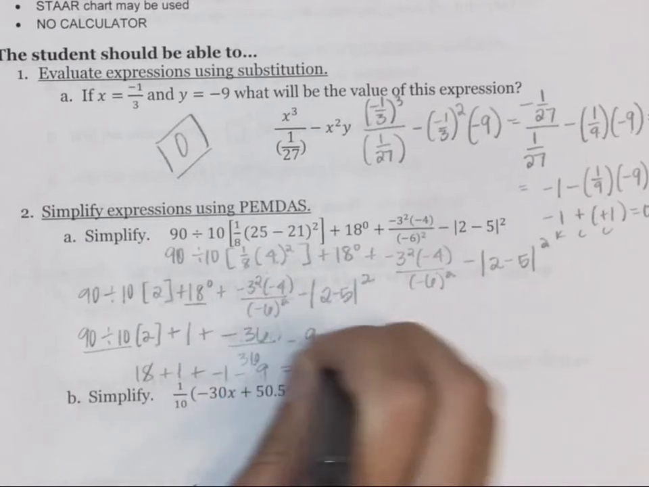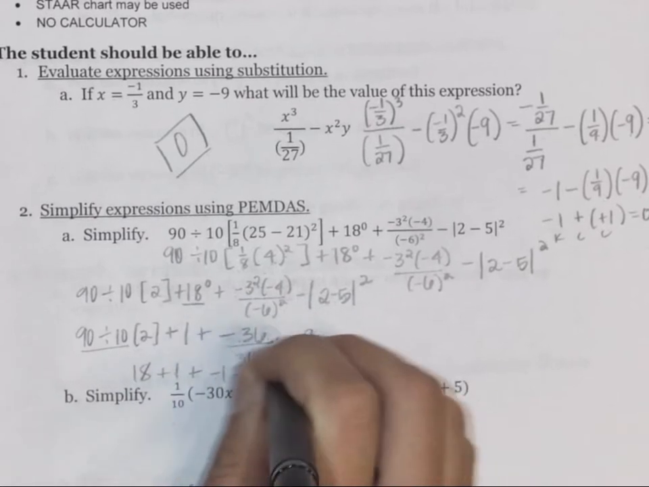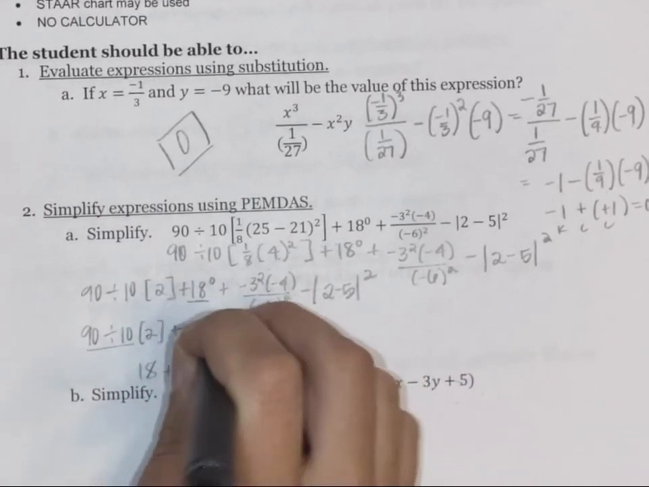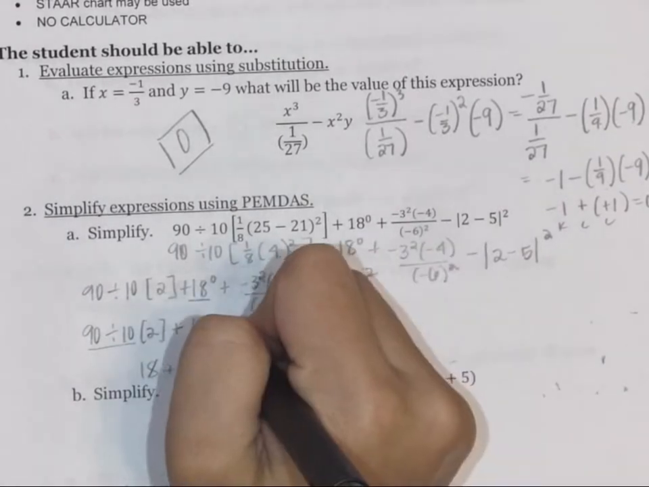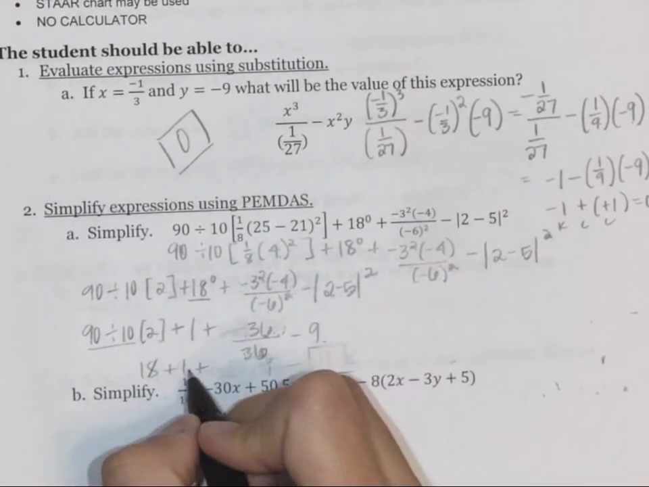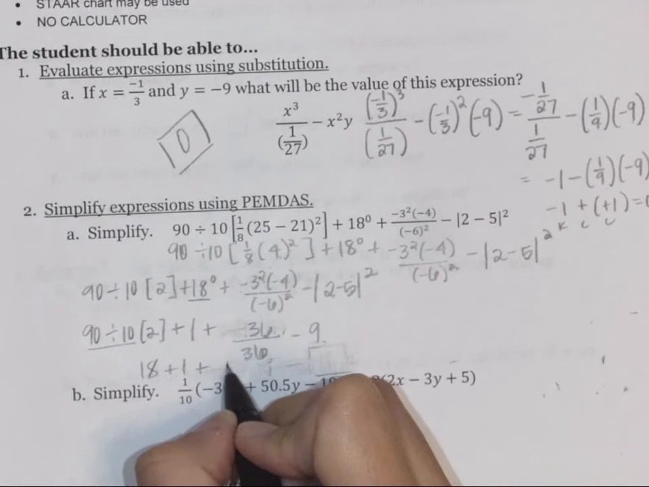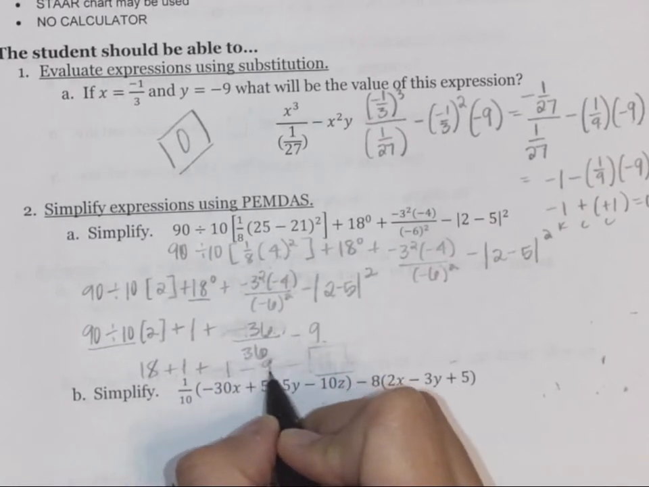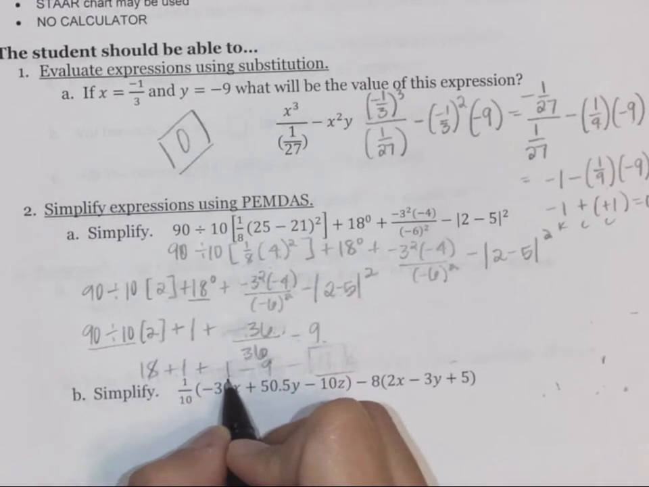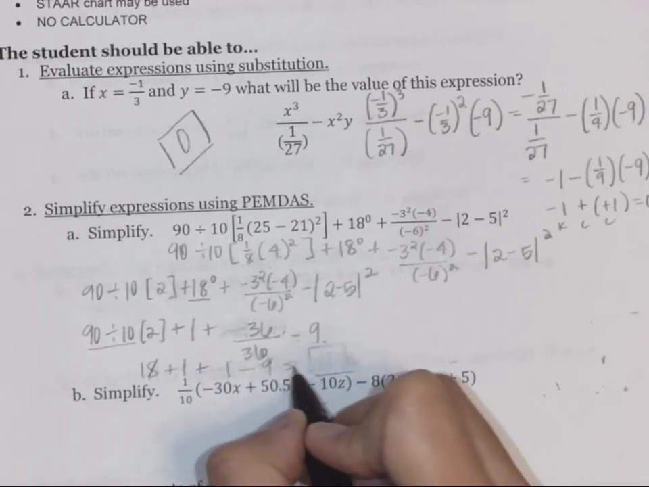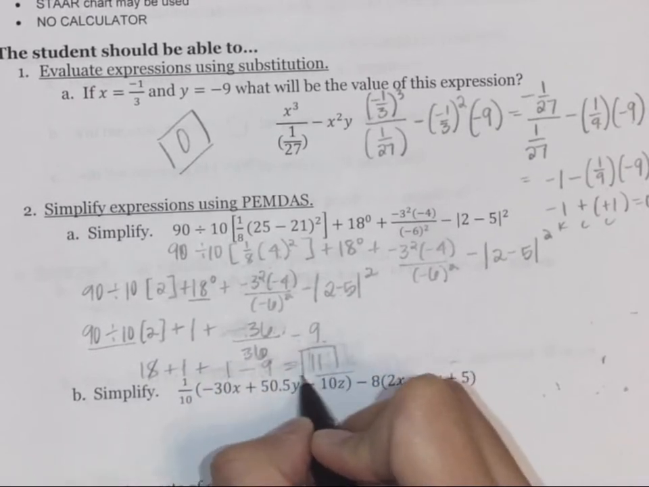Oh, sorry guys. This is not a negative. It was a negative 9 times a negative 4, which is a positive 36. So we have 18 plus 1 minus 9. There we go. So 18 plus 1, 19. 19 plus 1 is 20. 20 minus 9 is equal to 11. There we go.